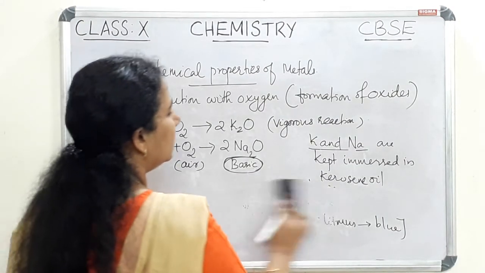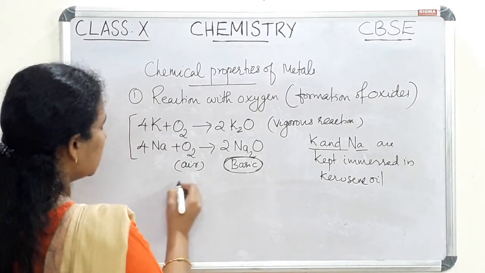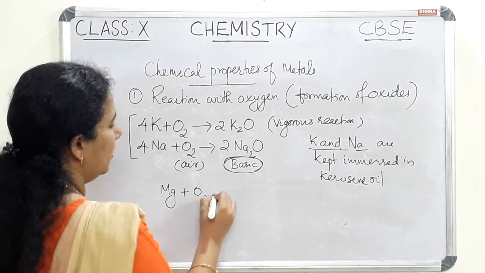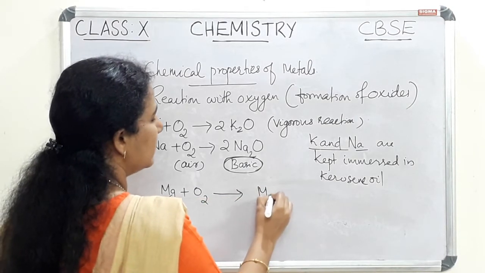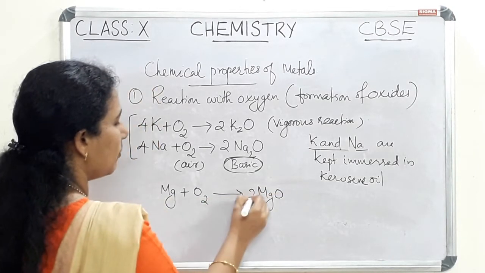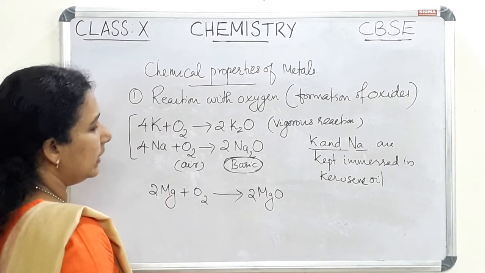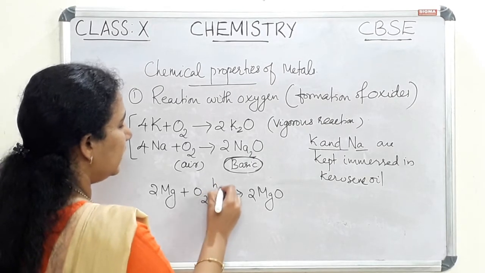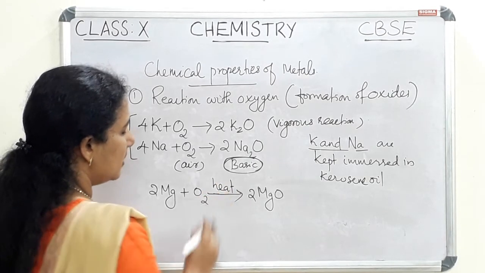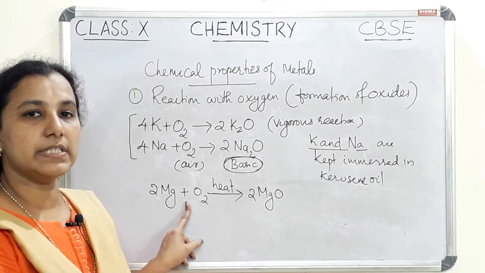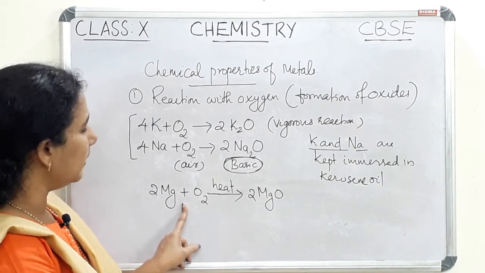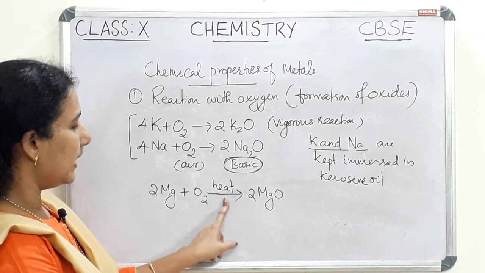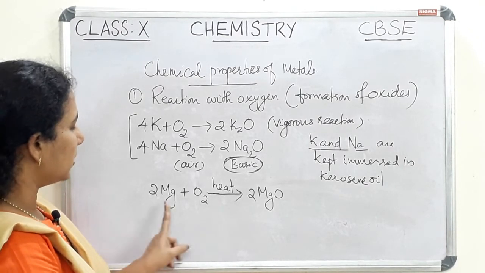Then what is the reaction with magnesium? Magnesium reacts with oxygen, as we have studied, and produces magnesium oxide. Magnesium oxide is a white powder. In the case of magnesium, it reacts with oxygen, but heat is needed. So we burn magnesium ribbon in oxygen. Heating is needed.